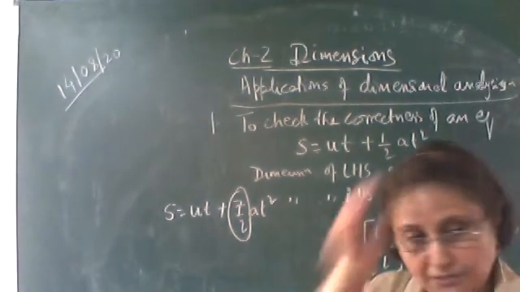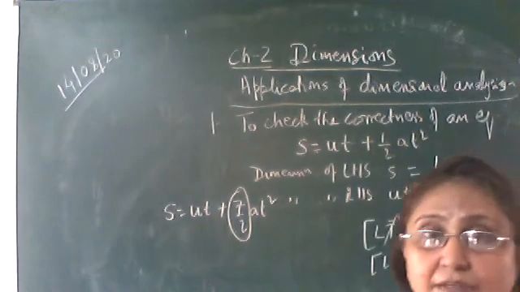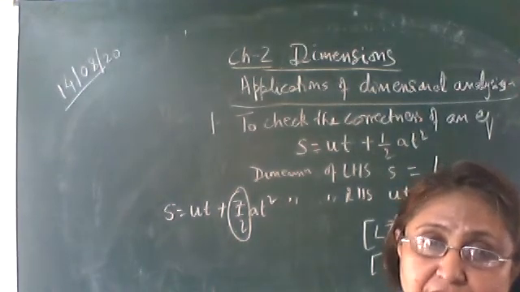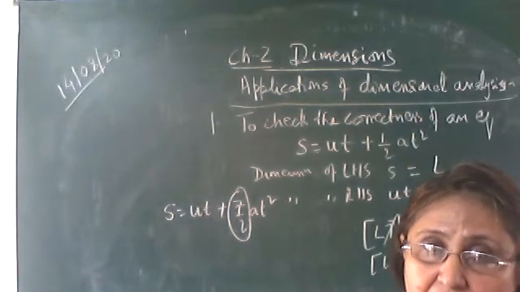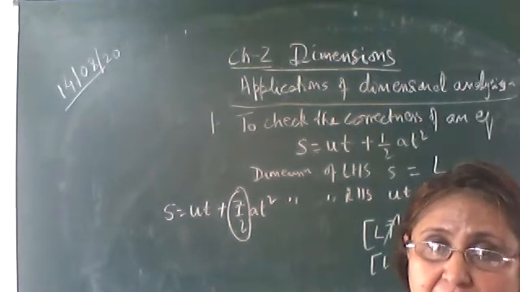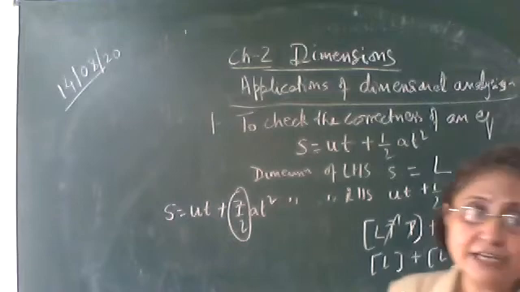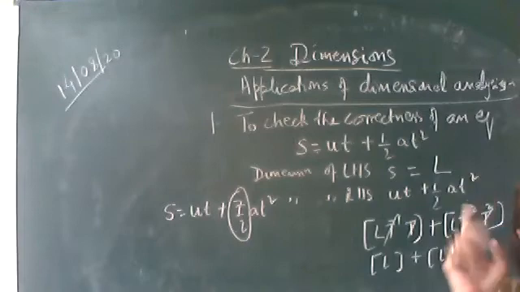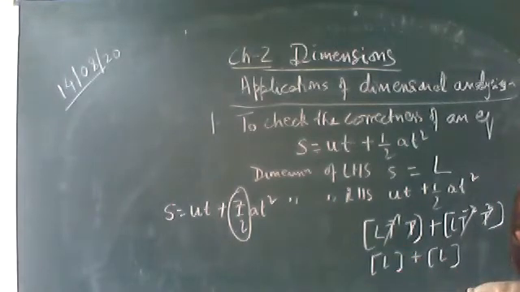Other examples also you can practice, like v is equal to u plus at. V, the final velocity, what is its dimension? LT^-1. Again on the right hand side, there are two terms. V is equal to u. U also has the dimension LT^-1, plus a into t. A has a dimension LT^-2, into T. Again it will come LT^-1.